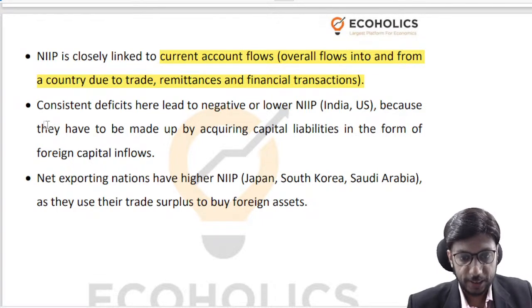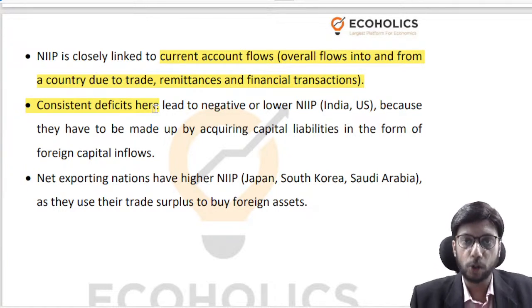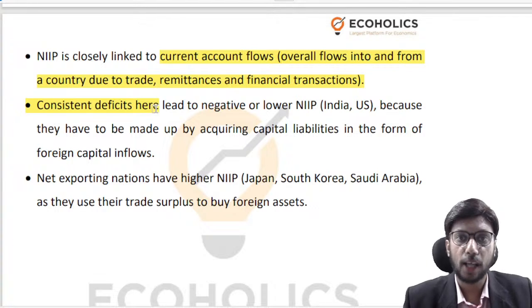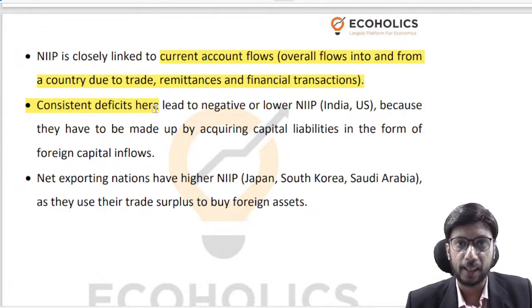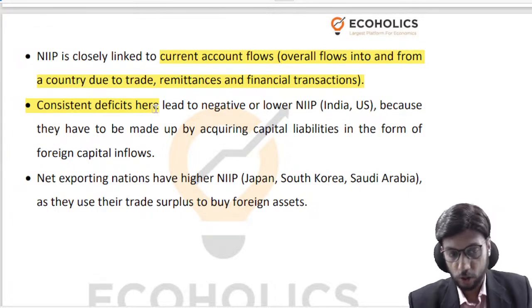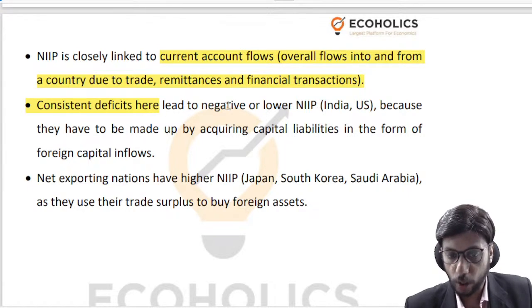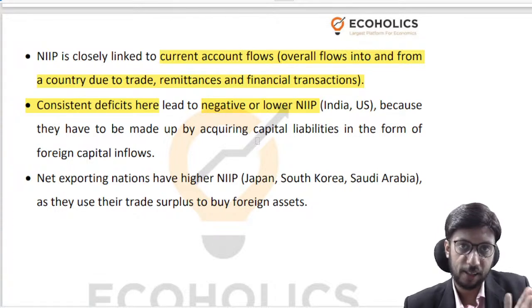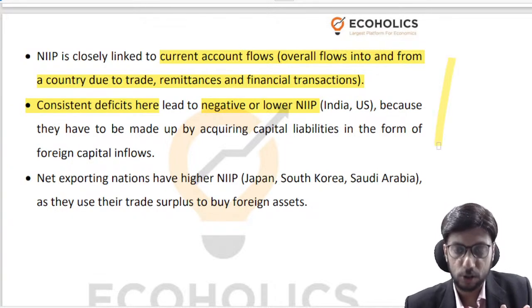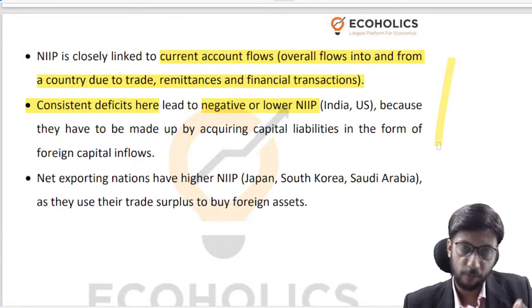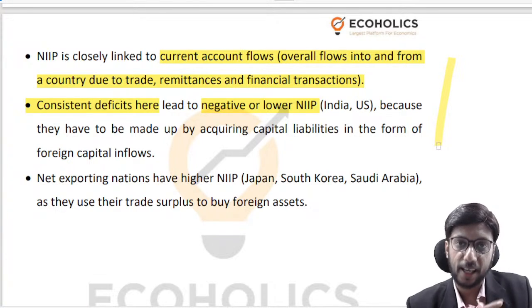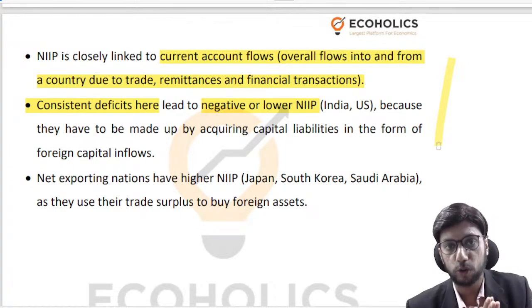So there is a consistent deficit here in India's current account, because of the fact that we import a large amount of goods, right, as compared to what we export. So the consistent deficit here leads to a negative or lower NIIP, right? So that is where one of the problems lies so far as India is concerned, so to speak. We have to try and encourage a greater amount of exports from India.